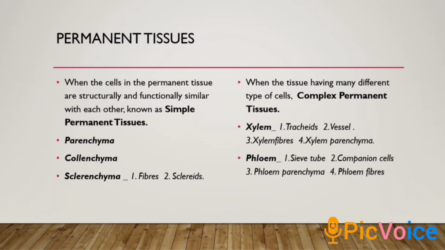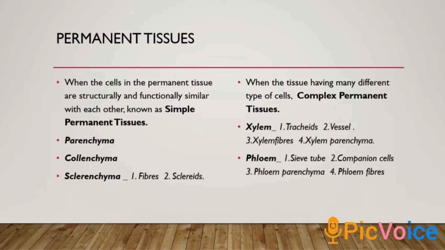In complex permanent tissue, different types of cells are in different cell organizations. Yes, we can call it a cell organization, because there is a group of cells acting together to achieve a common function. Now there are two examples.